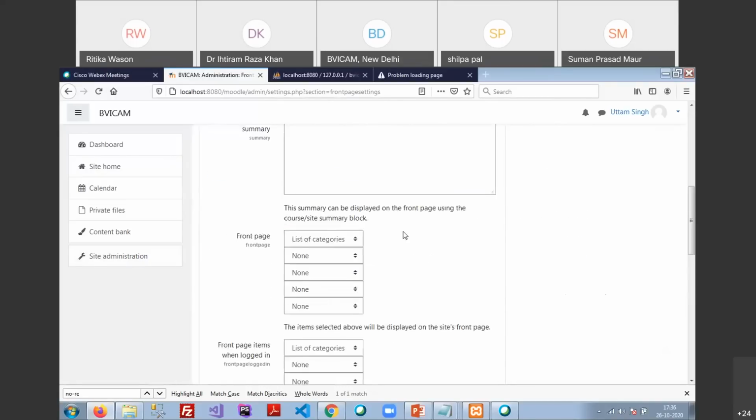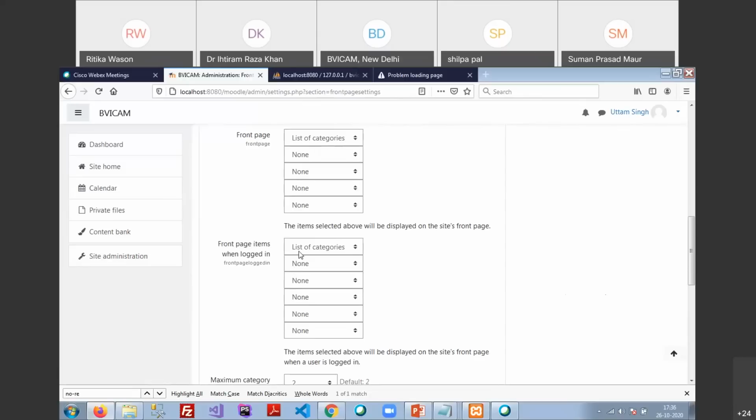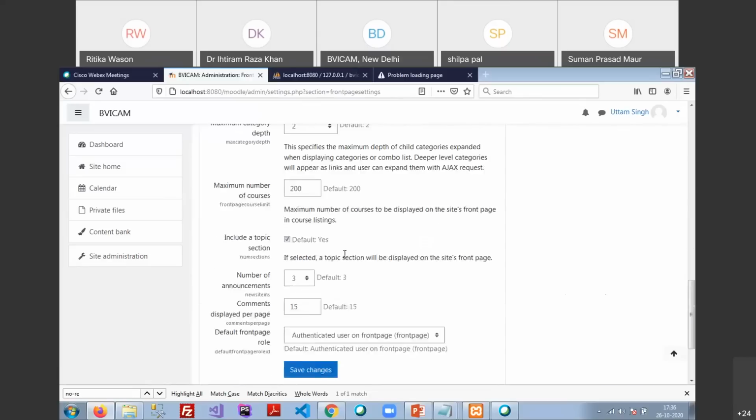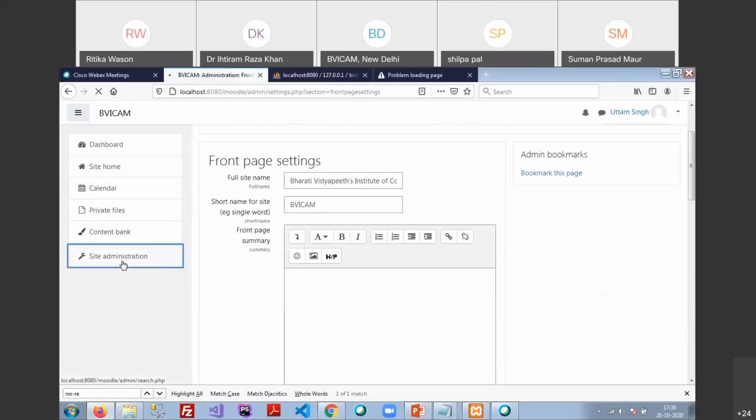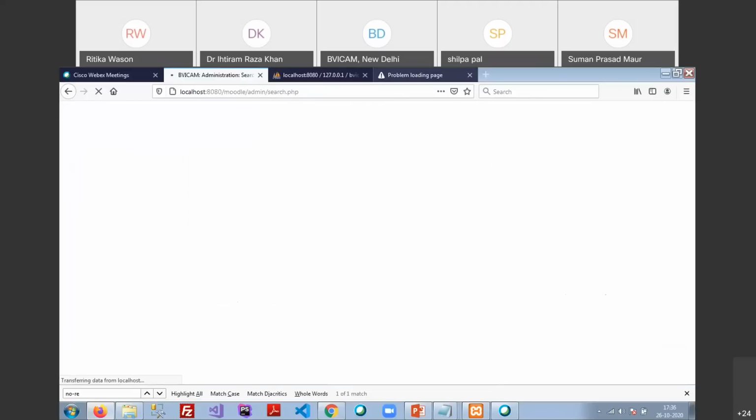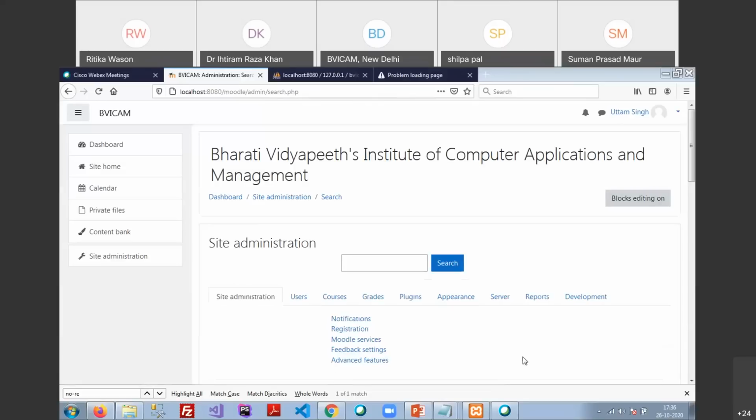That is my short site name. That is the front page once the user accesses your page, and the second is what appears when you are logged in. Now I just save the settings. As an administrator, I am able to see the users tab, courses tab, grades tab, plugins, appearance, server, reports, and development tabs.